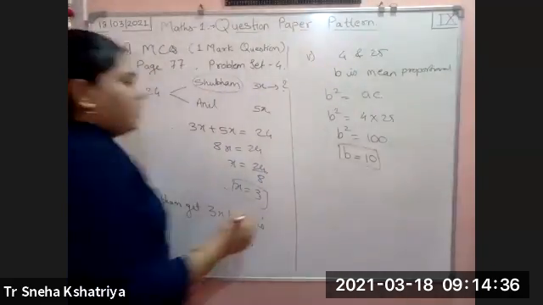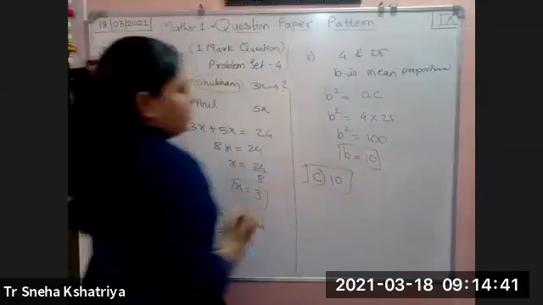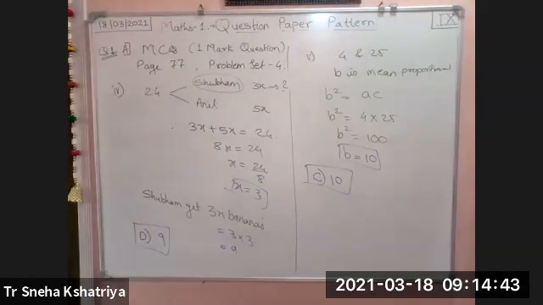So which option is correct? C option is correct. C, that is 10. This option is correct. Okay.